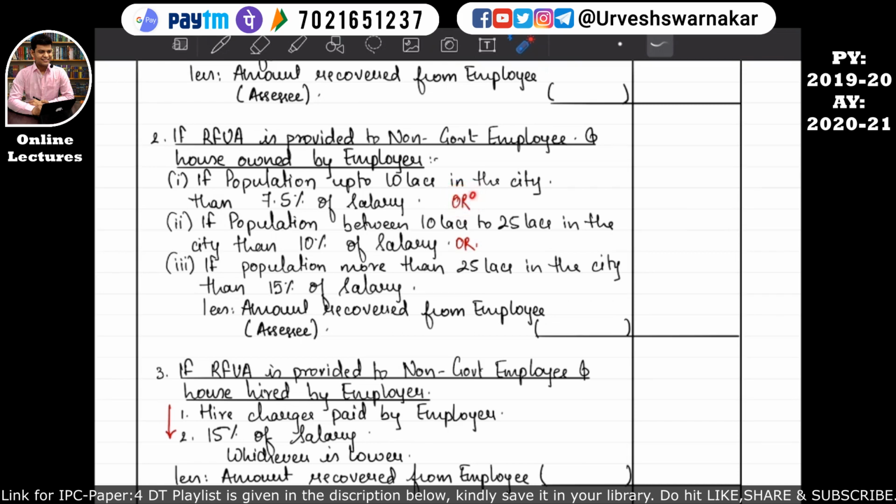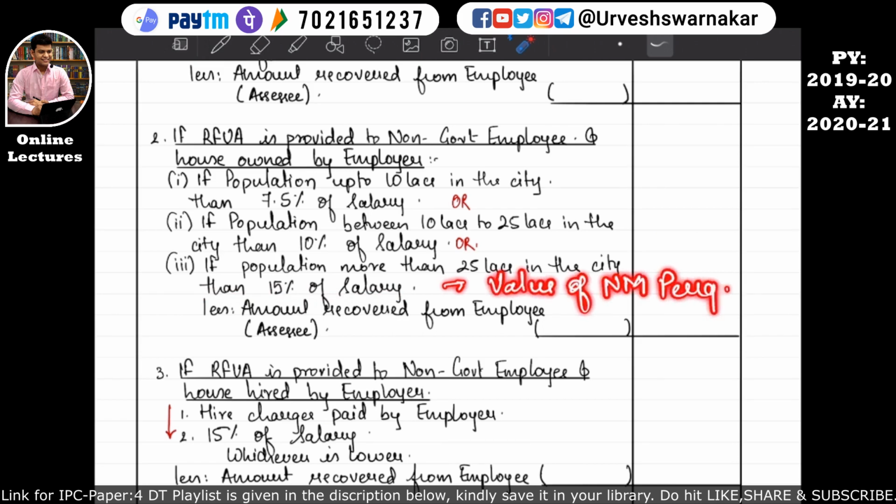Or if the population is between 10 lakh to 25 lakh in the city, then 10% of the salary will be considered as the value of the non-monetary perquisite. I hope this is quite clear. Or if the population is more than 25 lakhs in the city in which the employer has the house property and such house property is given to the employee by the employer, then 15% of the salary will be considered as the value of such non-monetary perquisites.